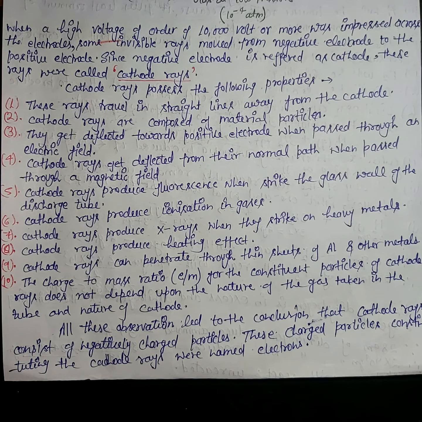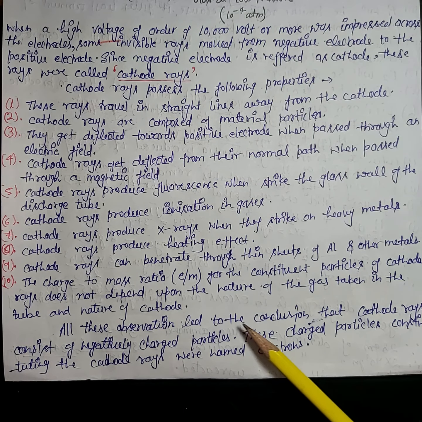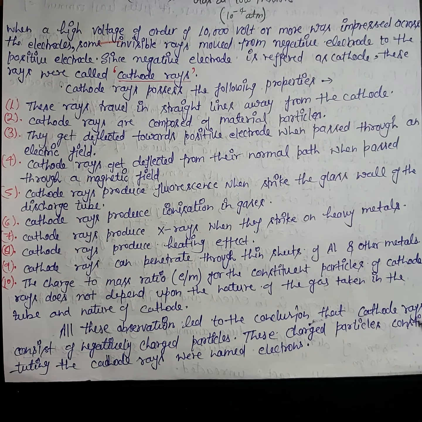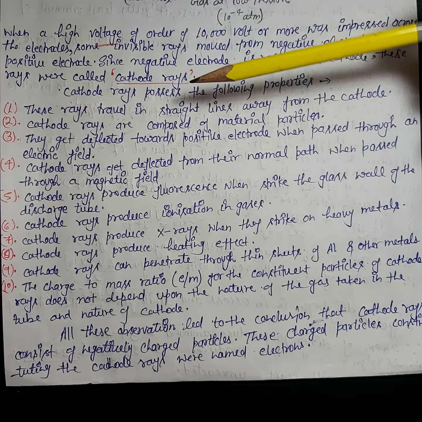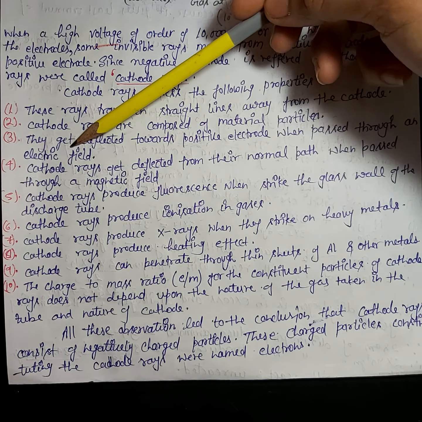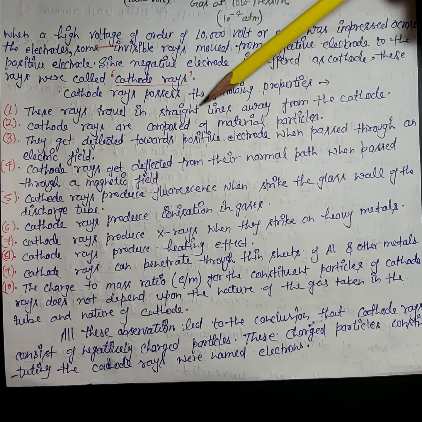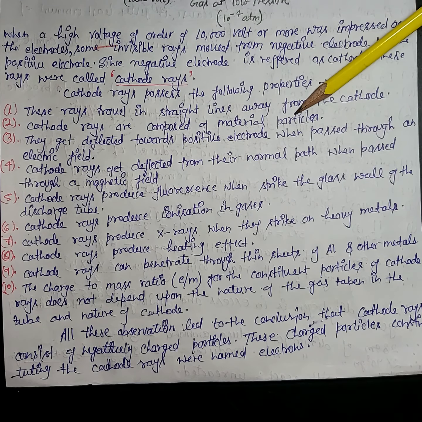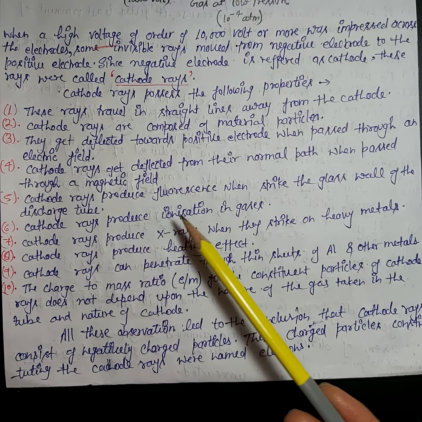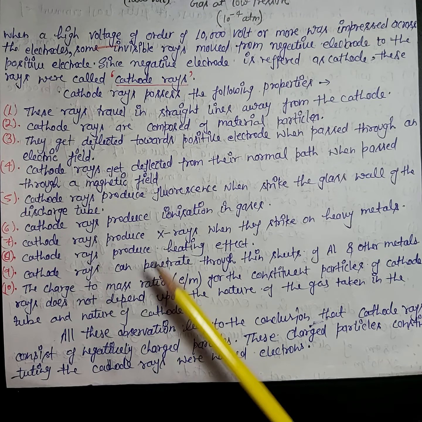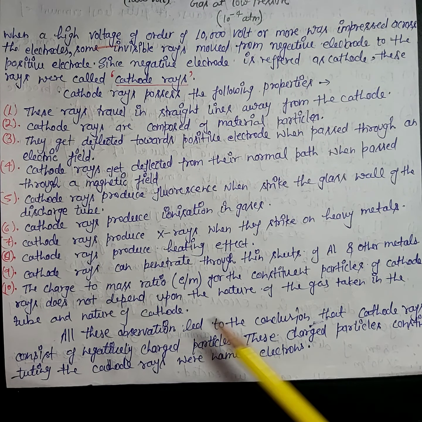After knowing these points, all these observations lead to the conclusion that cathode rays consist of negatively charged particles, as they show deflection in an electric field and in a magnetic field, travel in a straight line, show material property, and produce ionization effect. So because of these properties, we can say that they are negatively charged particles known as electrons.